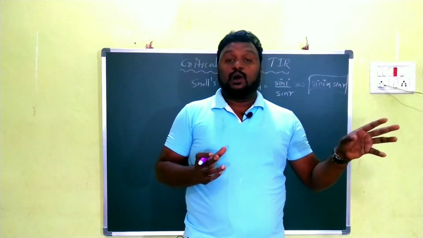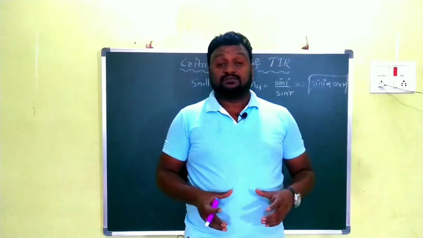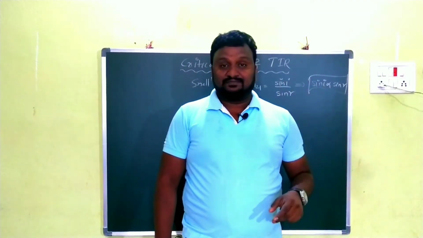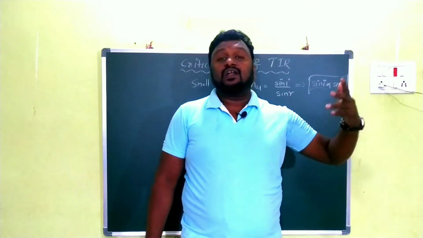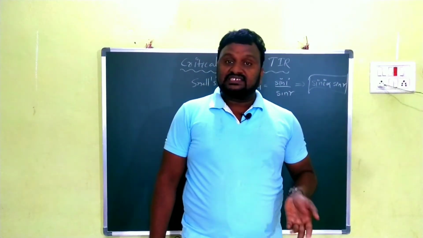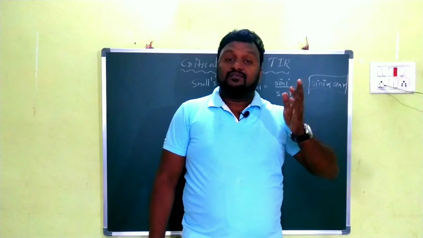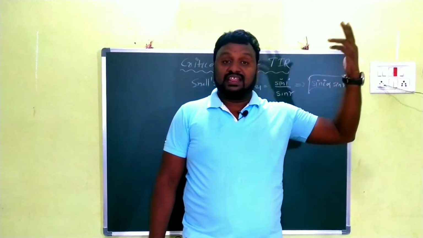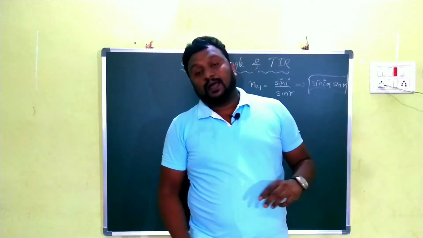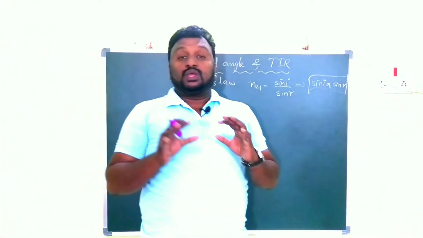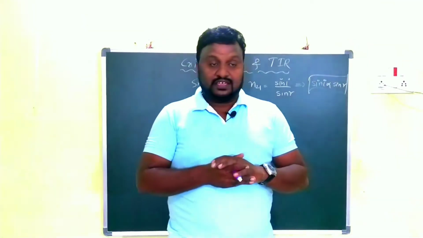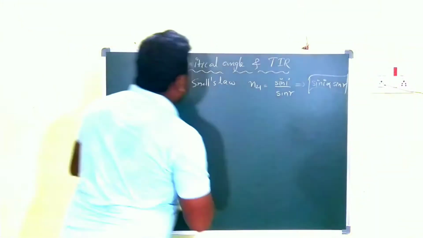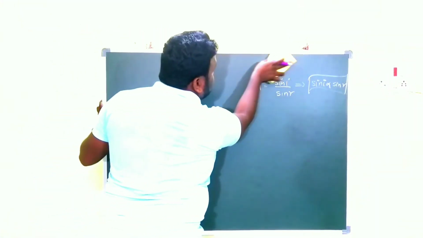What is i? Angle of incidence. What is r? Angle of refraction. Sin i is proportional to sin r, so there is direct proportionality. If i increases, r also increases. If i decreases, r decreases. If i is minimum, r is also minimum. If r is high, i is also high. Now you have to observe the diagram I am drawing here. From that you can clearly understand what critical angle and TIR are.